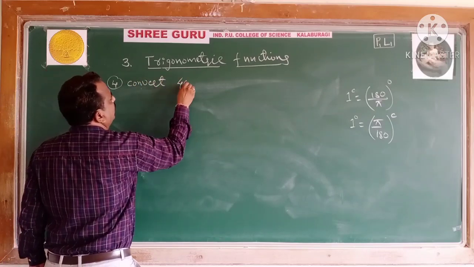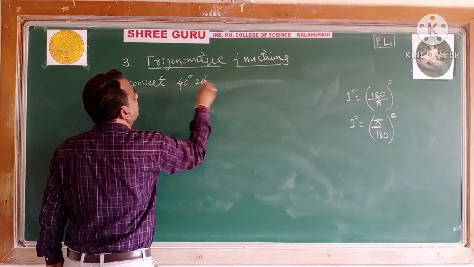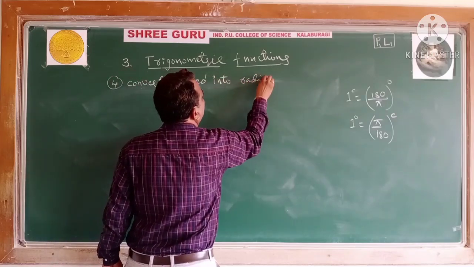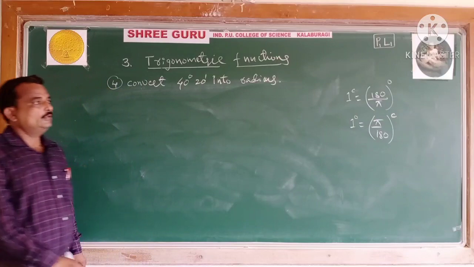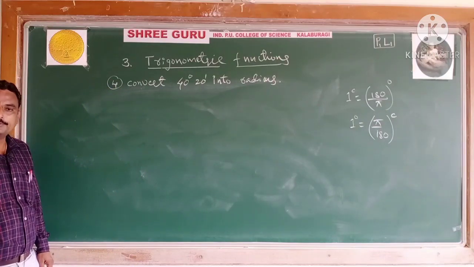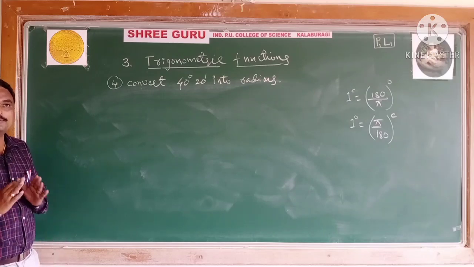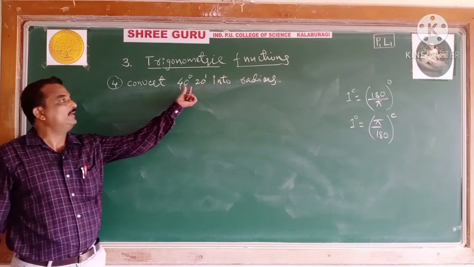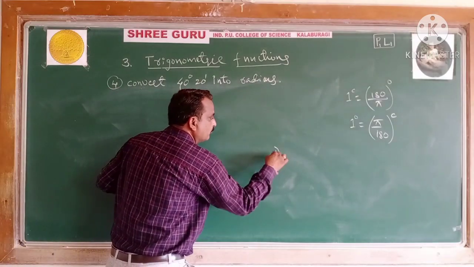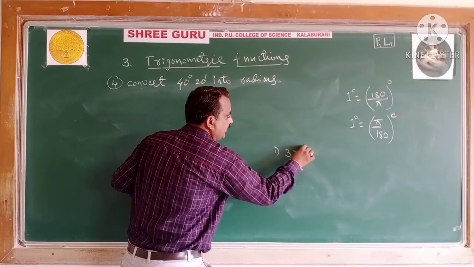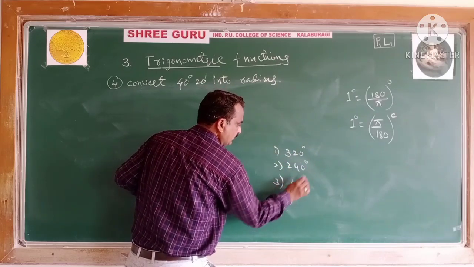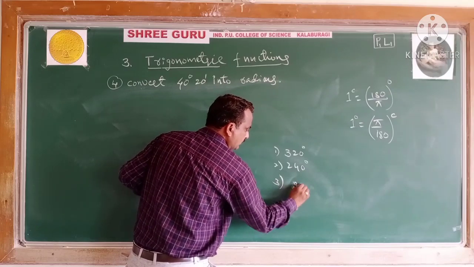See this example. 40 degrees 20 minutes into radians. See, what is the example? It is 40 degrees 20 minutes. Such angles are called fractional angles. Earlier, the 2-3 examples you studied were not fractional angles; you studied whole angles.